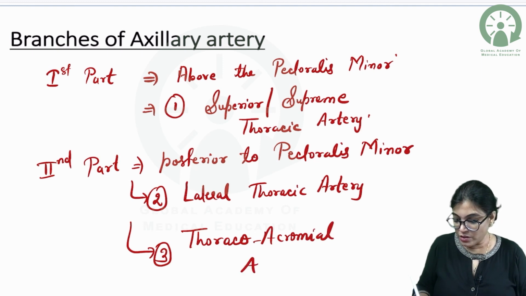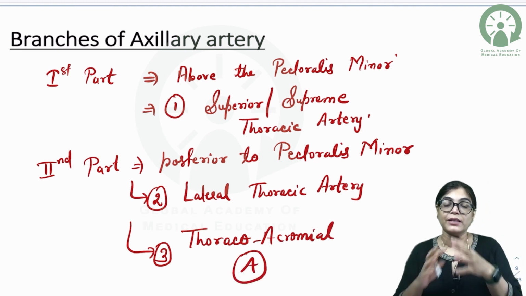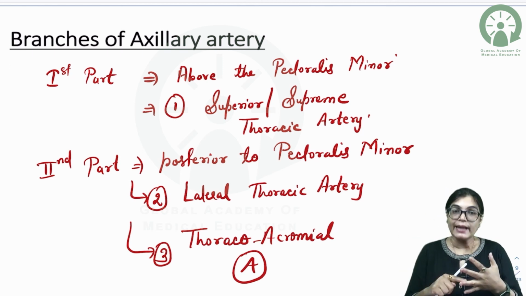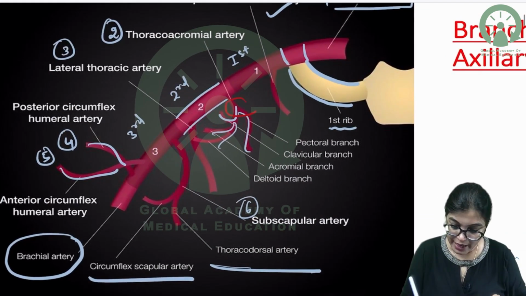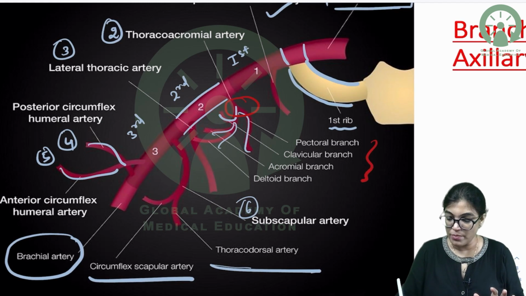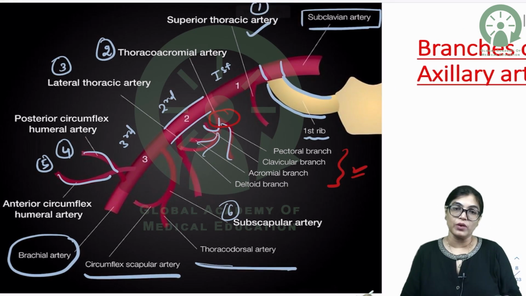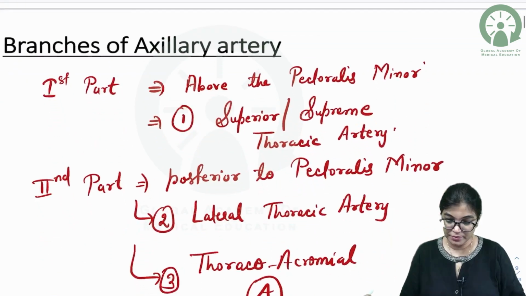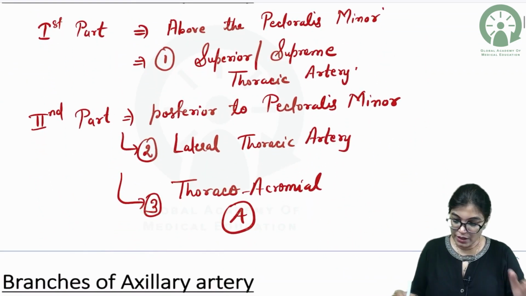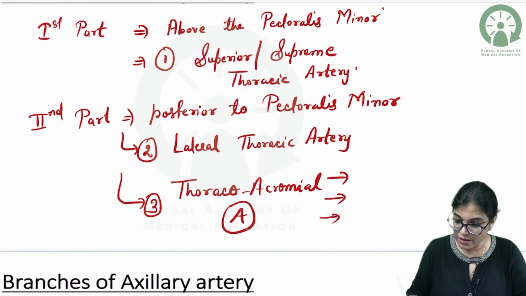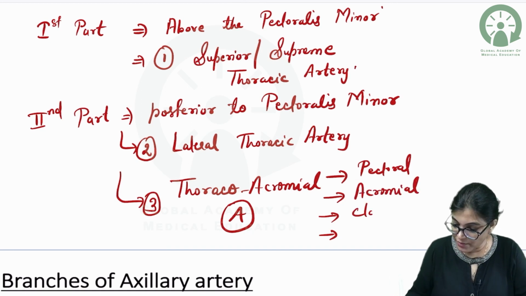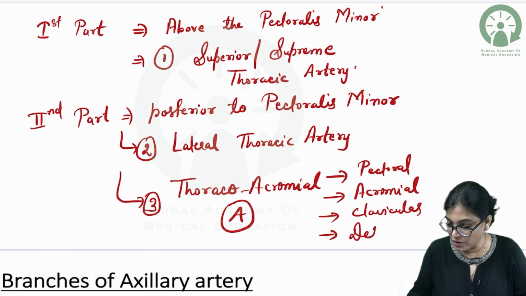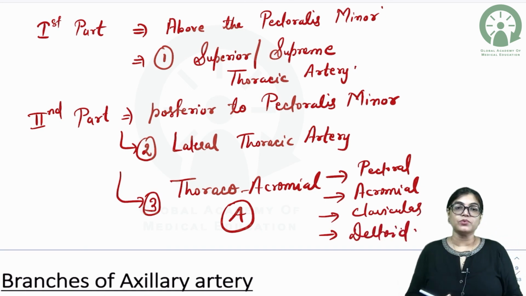Now, my dear aspirants, I told you this thoracoacromial artery is further sprouting like a flower in 4 directions, giving deltoid, clavicular, acromial and pectoral branches. So, that is what I have shown you. Can you see this sprouting like a flower in 4 directions? These 4 branches are the 4 sub branches of thoracoacromial artery. If you want to note down, you can just note down. Thoracoacromial artery is further giving 4 small branches. They are pectoral in the pectoral direction, acromial towards the acromial process of the scapula, clavicular in the clavicular direction and deltoid.